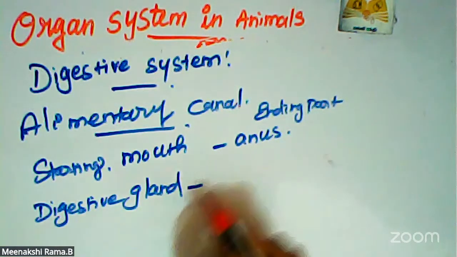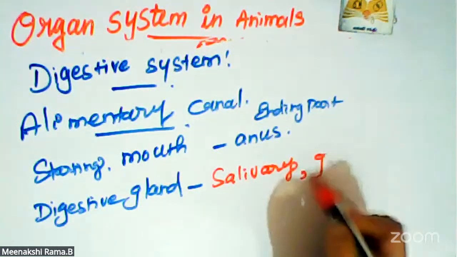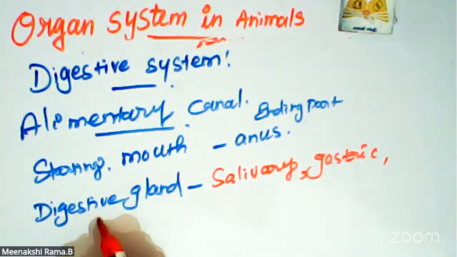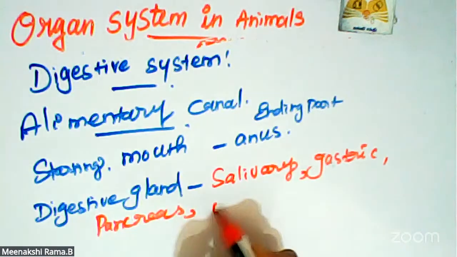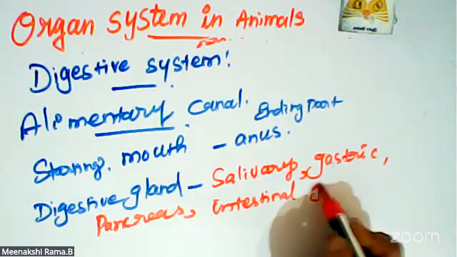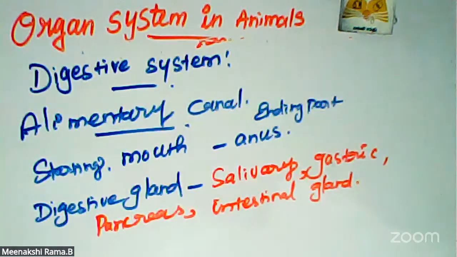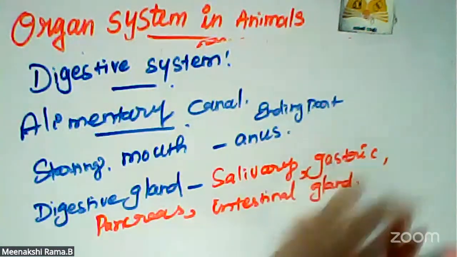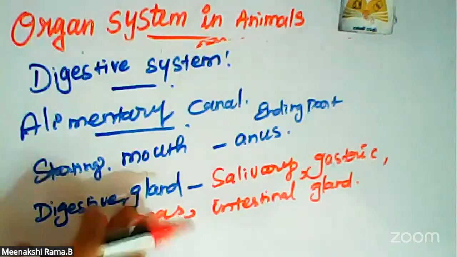That is salivary, gastric, pancreas, and intestinal, that is the large intestine and the small intestine. There are two kinds of intestines present in our body. These glands also help the digestion process.